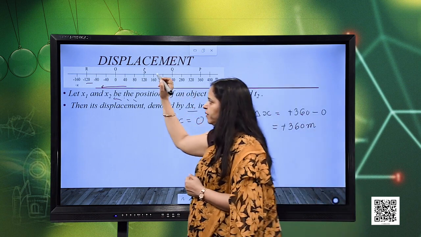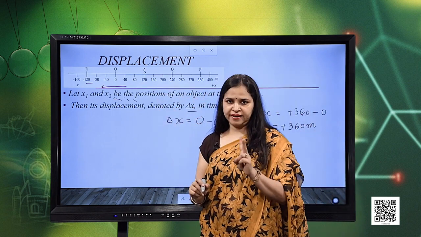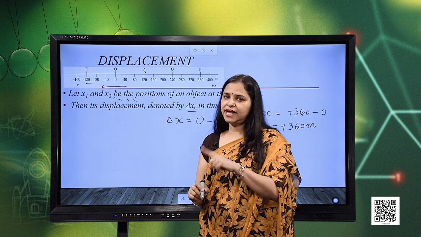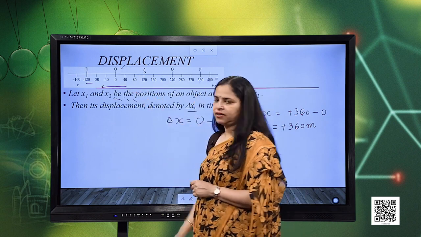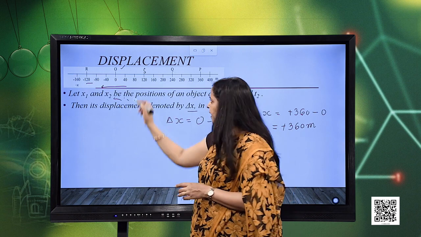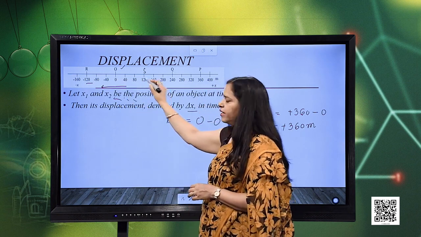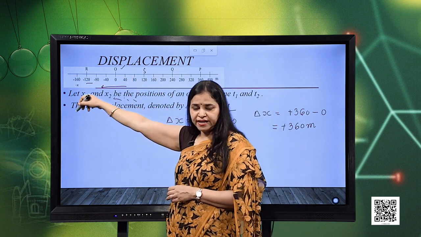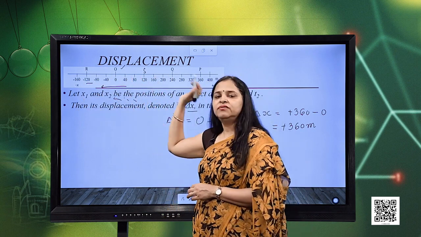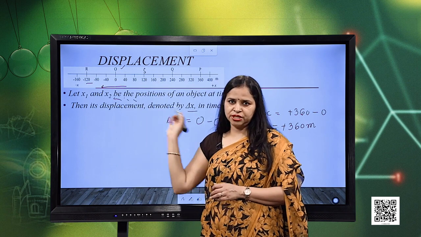For displacement we need to just focus on two things, the final position and the initial position. Here the particle started from the origin, it travels in this positive direction also, then returns back and then goes to the left direction, it does not matter. We just need to focus on the final and the initial positions.